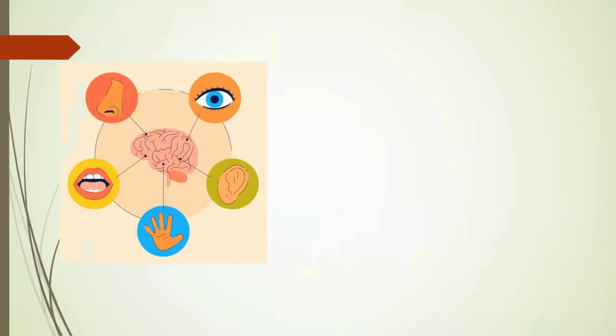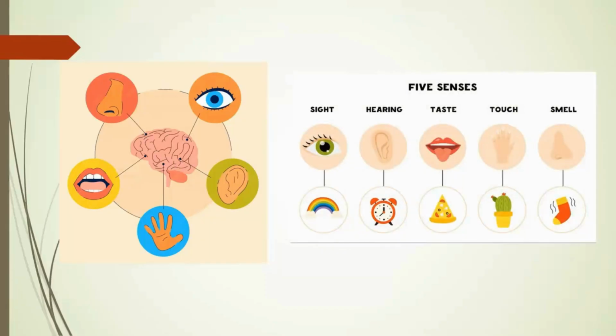So this picture shows the sense organs present in our body. These sense organs give signals to the brain, and in return they get a signal or command to respond to the external stimulus. As we already know, what are the functions of these five sense organs?